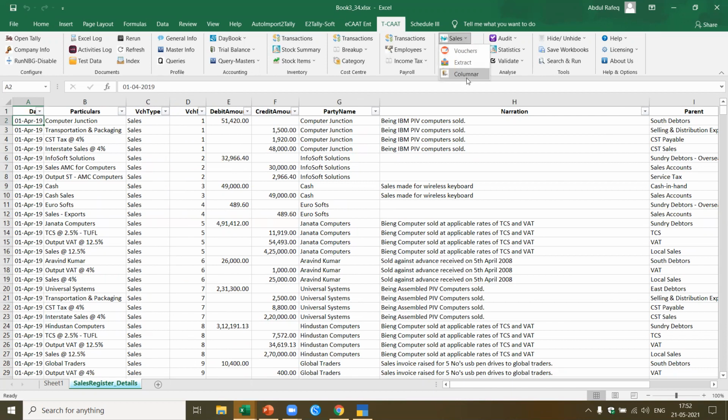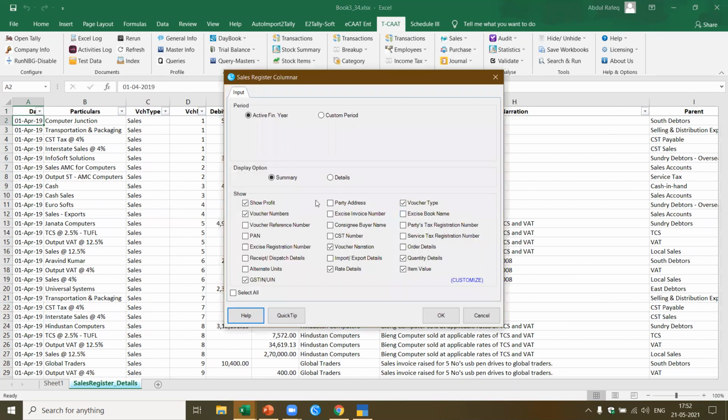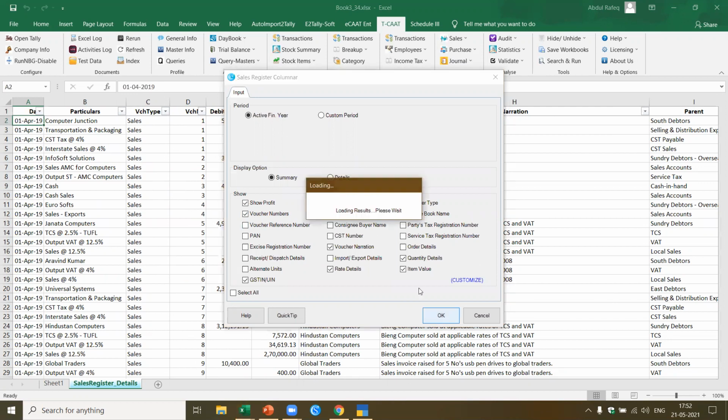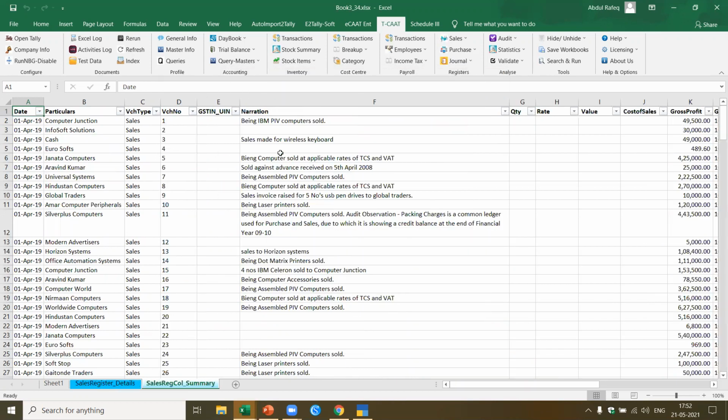Now I want to do columnar. Now if you see here, there are so many things I get here in columnar. Now let's say, for the timing, I've just picked up some select items. I say okay. I can also select the period. Here I've selected the full period.